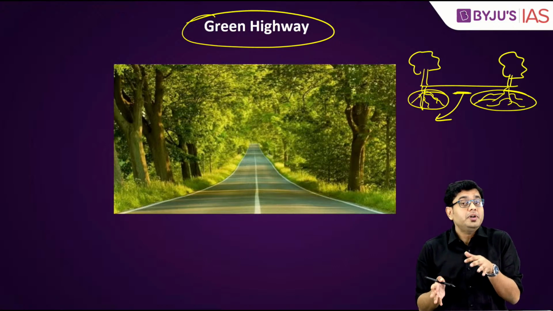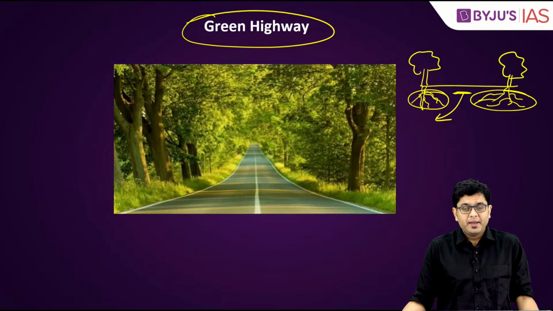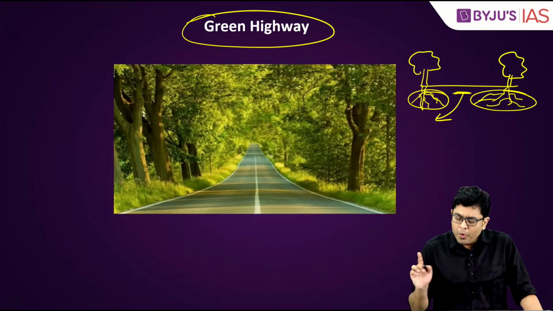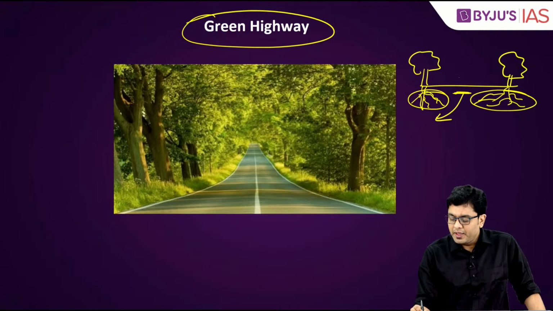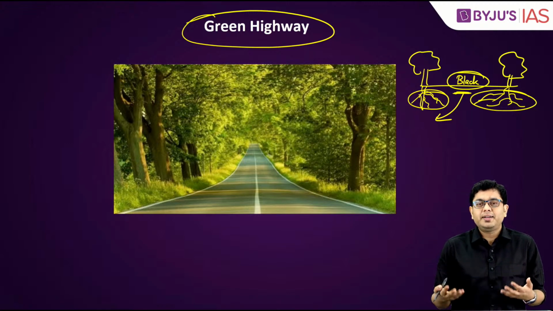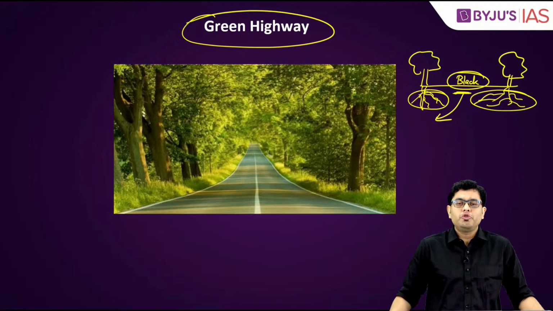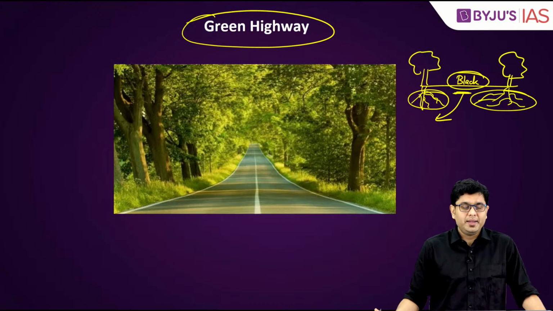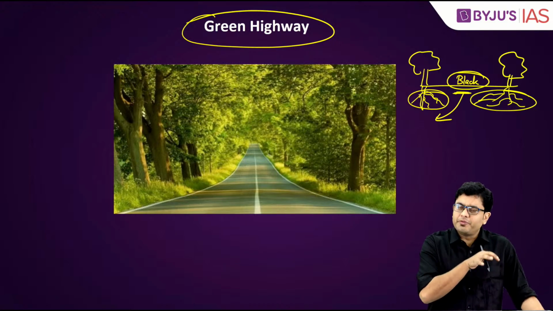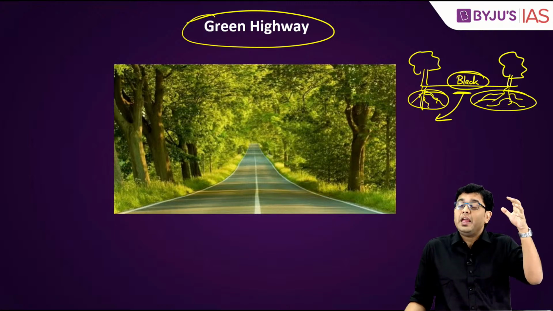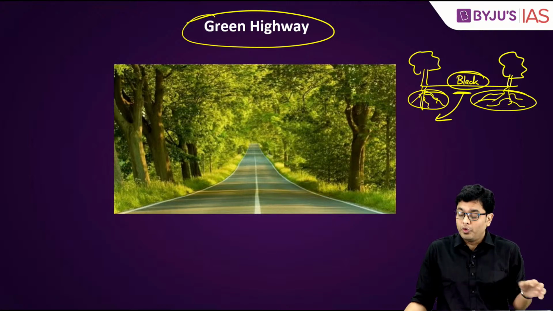So, there is a scientific logic to it, but there is an environmental aspect to it as well. Most of the roads that you will observe are black in color or darker in appearance because of the asphalt and tar used for road construction. Because of that, they absorb a significant amount of solar rays.